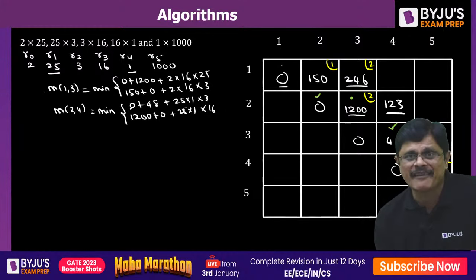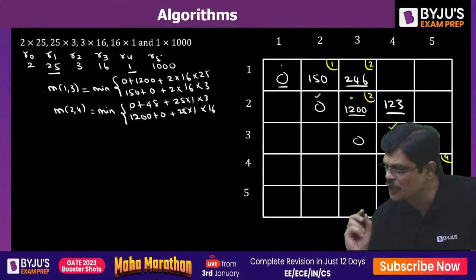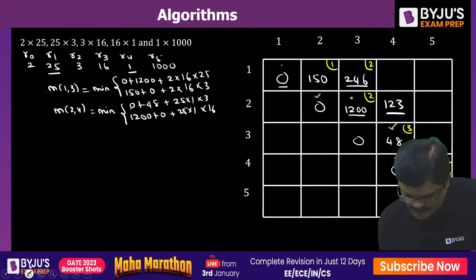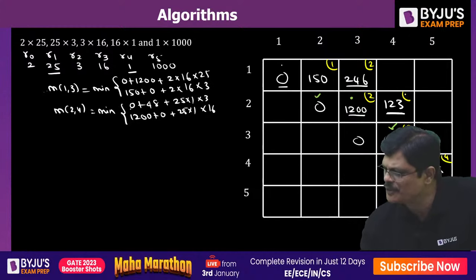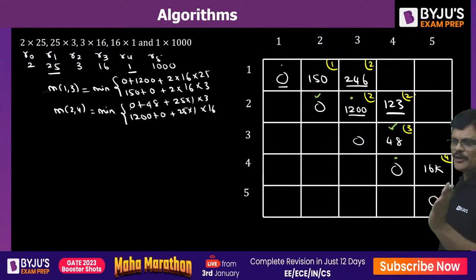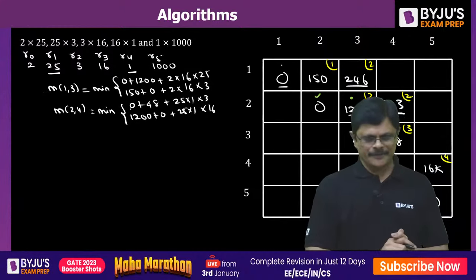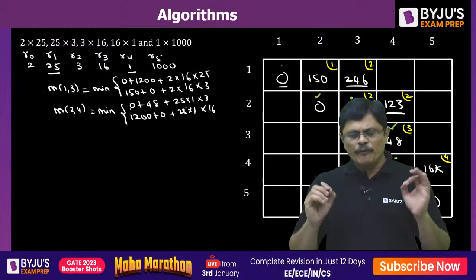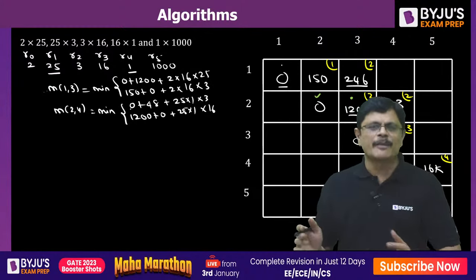If you use this, K value is 2. If you use this, K value is 3. So you are using two values. So here K value will be 2, my dear friends. K value will be 2, because K can be either 2 or 3. We are using 2, so we substitute that. Now you understand? See, if you follow this, now you can quickly solve the remaining problem, my dear friends.